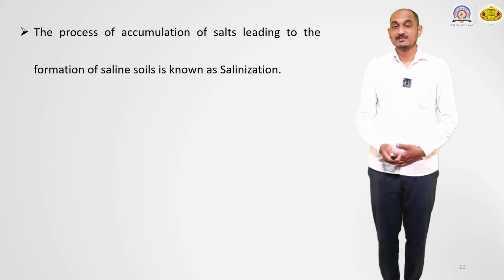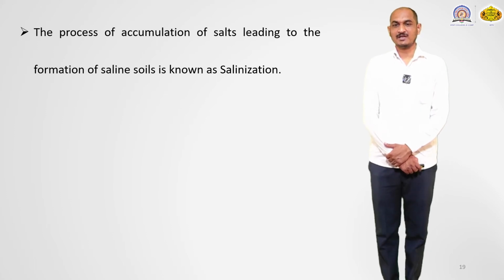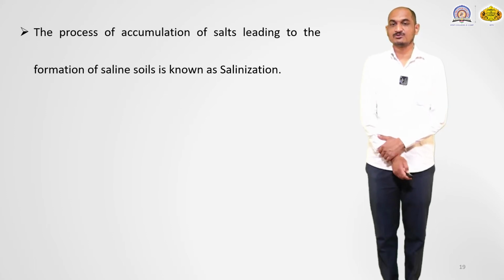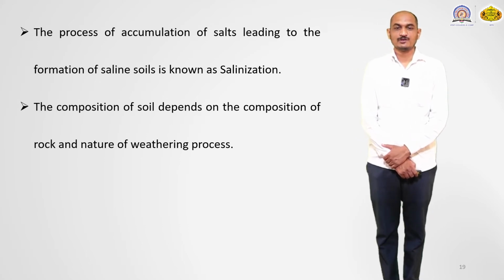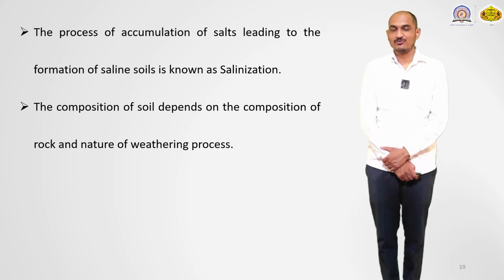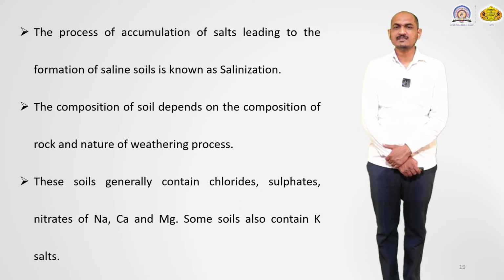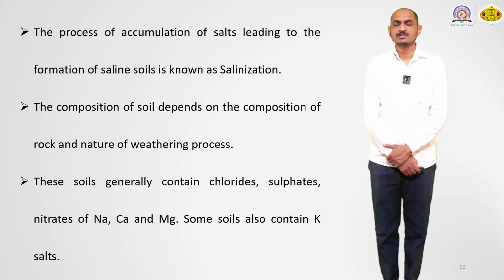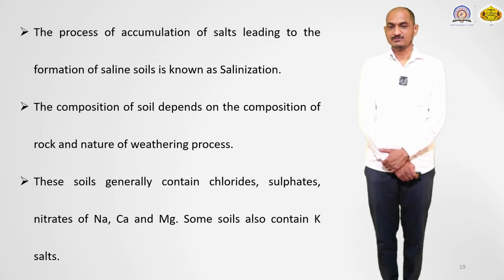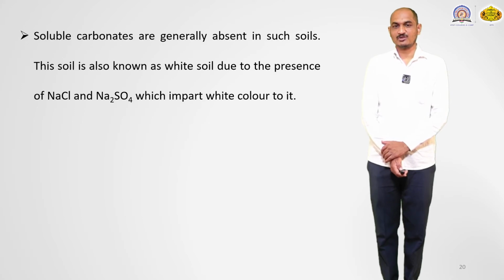So here we discuss the first class, that is saline soil. In the first slide, we had already discussed the definition of saline soil. Now the process of accumulation of salt leading to the formation of saline soil is known as the salinization process. The composition of the soil depends upon the composition of rocks and the nature of the weathering process. These types of soils generally contain chlorides, sulfates, and nitrates of sodium, calcium and magnesium. Some soils also contain potassium salt.